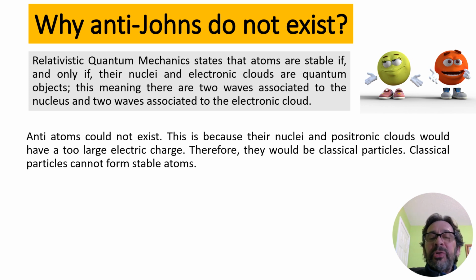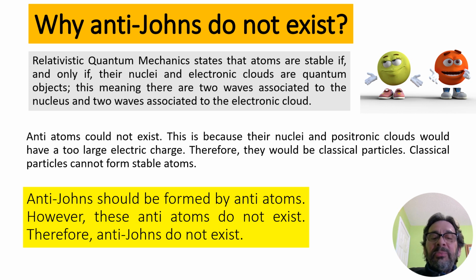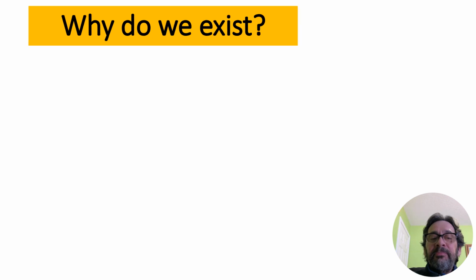This is because their nuclei and positron clouds would have too large an electrical charge. Therefore, they would be classical particles. Classical particles cannot form stable atoms. Anti-ions should be formed by antiatoms. However, these antiatoms do not exist. Therefore, anti-ions do not exist.